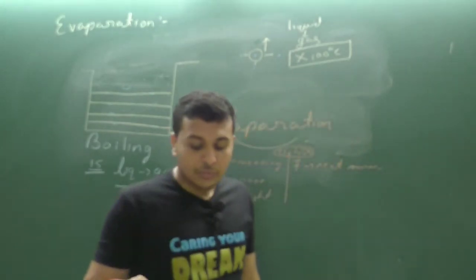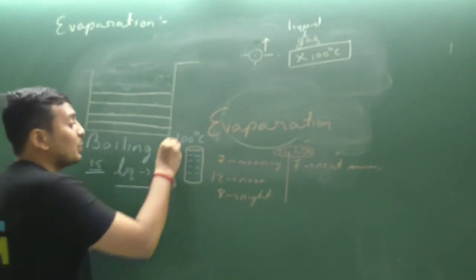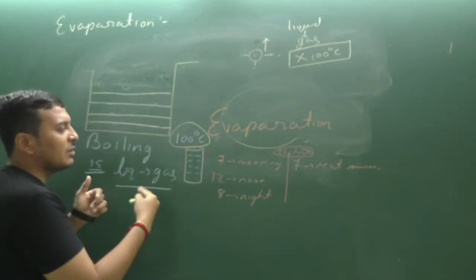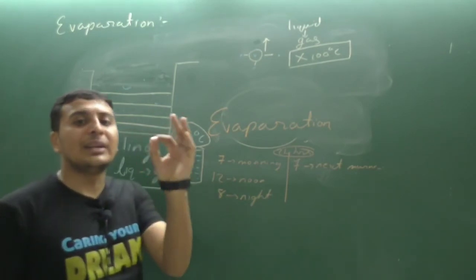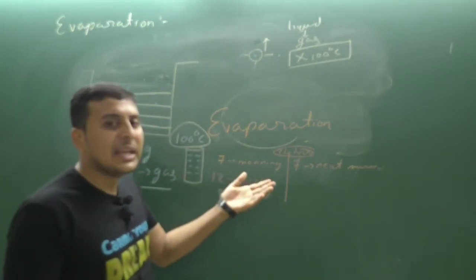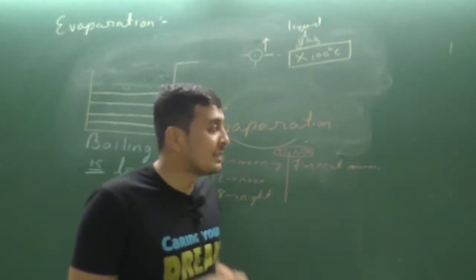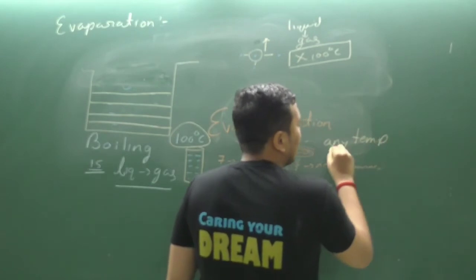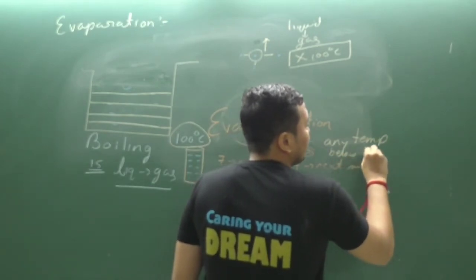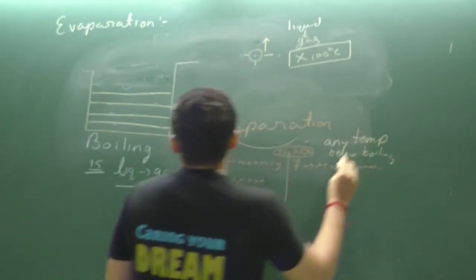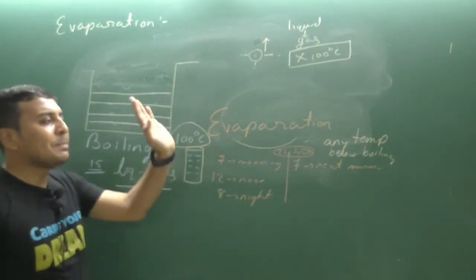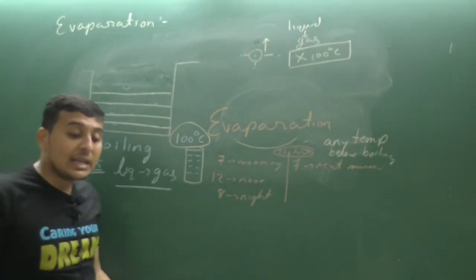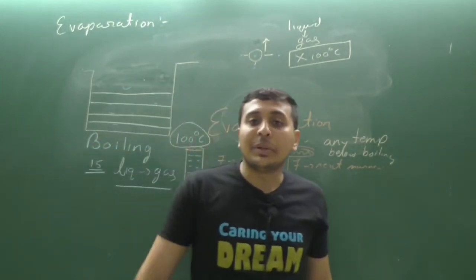Boiling takes place at a specific temperature. Boiling of water, this fast process, takes place at exactly 100 degrees Celsius. What is evaporation? Evaporation can take place at any temperature below the boiling point. So it is a slow process, and boiling is a fast process. This is the difference between evaporation and boiling.